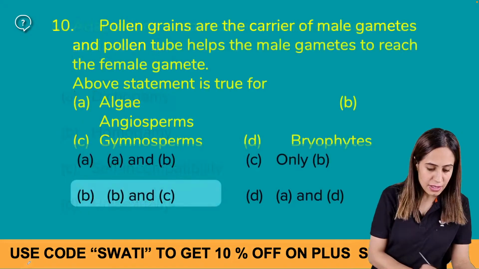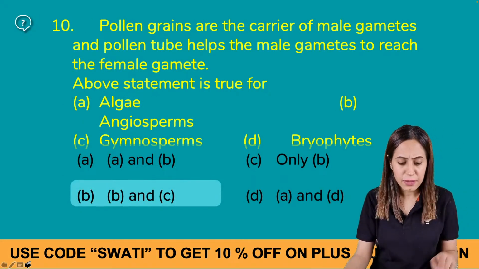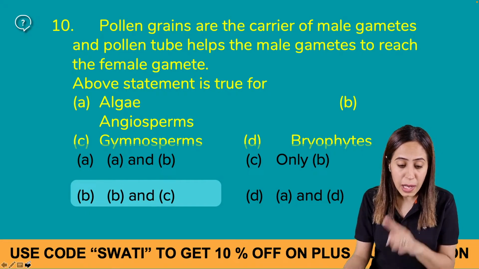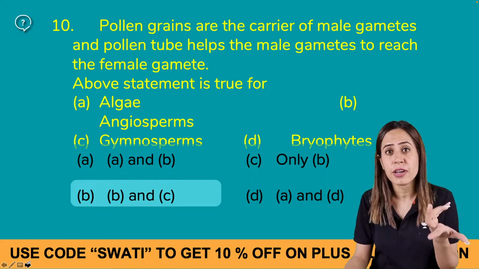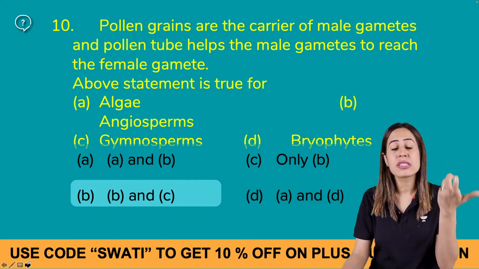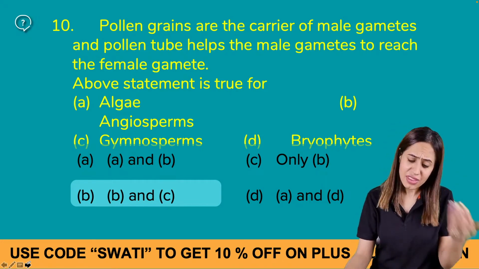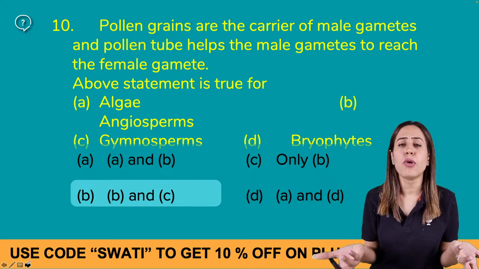Okay. So, now this question is very interesting. I've already marked the answer here. The pollen grains are the carrier of the male gametes and the pollen tube. Now you will say, ma'am, pollen grain is the carrier of male gamete? Pollen grain, the word, its highly reduced male gametophyte is called pollen grain. So in algae and in bryophyte we do not use the term pollen grain.